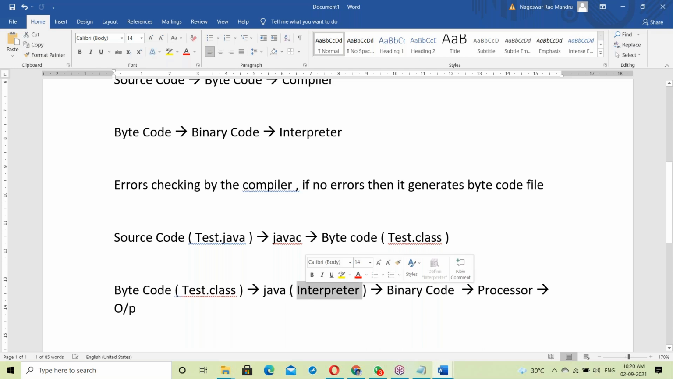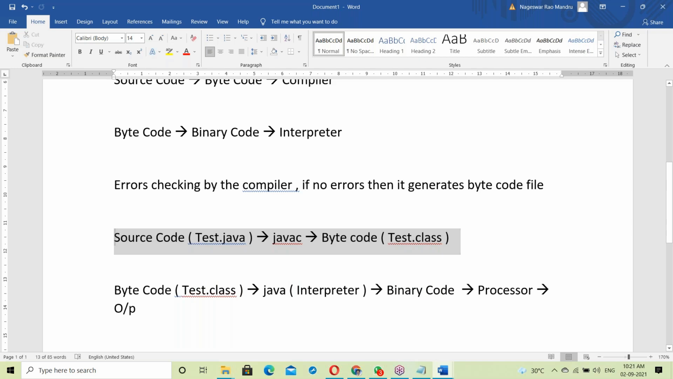See here, the interpreter works line by line, while the compiler compiles the whole program at a time. The javac compiler compiles the whole program from top to bottom. Yesterday we discussed the same point. Bytecode is different, machine code is different.